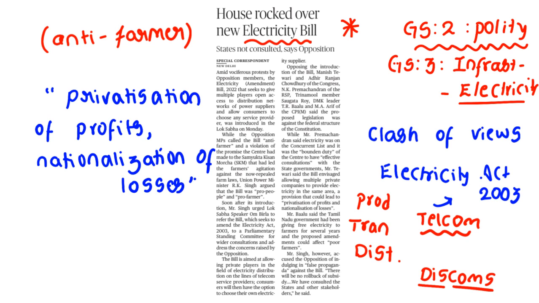So in this way we have to understand that for effective and proper utilization of bills, all the stakeholders involved in electricity should be consulted before going for any amendment of the electricity bill. Clear? Farmers are very crucial to the nation's growth, right? So I am asking the same question to you. Take a pause, take 1 minute, and please do comment in the comment section what your views are on this present new electricity bill. Should the private players be encouraged or the existing system should be followed?